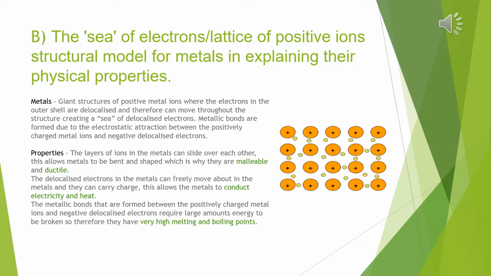The properties we have for metals are that they are malleable and ductile. This is due to the fact that the layers of metal ions can slide over each other, which allows them to be bent and shaped. The delocalized electrons in the metals can freely move about in the metals, and they can carry charge. This means that they can conduct electricity and heat. The metallic bonds that are formed between the positively charged metal ions and negative delocalized electrons require large amounts of energy to be broken. Therefore, they have very high melting and boiling points.